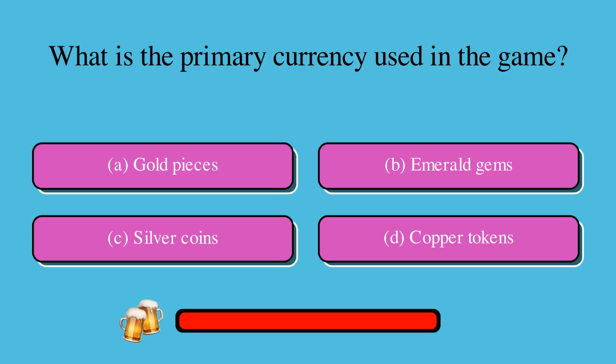What is the primary currency used in the game? Is it A, gold pieces, B, emerald gems, C, silver coins, or D, copper tokens? The correct answer is A, gold pieces.